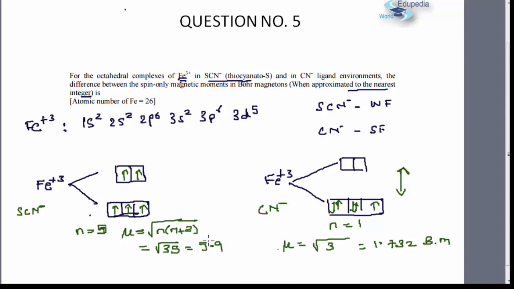So we have to calculate the difference. Here the value was 5.9 and here the value is 1.7. If I calculate the difference, 5.9 minus 1.7, it will give the value as approximately 4.2. But this is an integer answer type question and we have to approximate our answer to the nearest integer. So I will select the answer as 4 for the above question, because we are getting a value of 4.2, and the nearest integer is 4. So this is my correct answer to the question. Thank you.